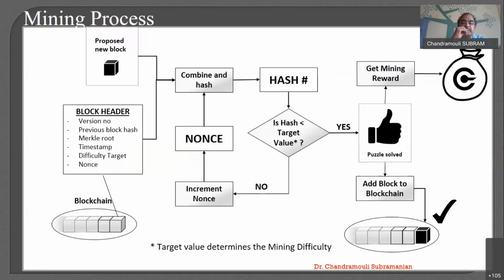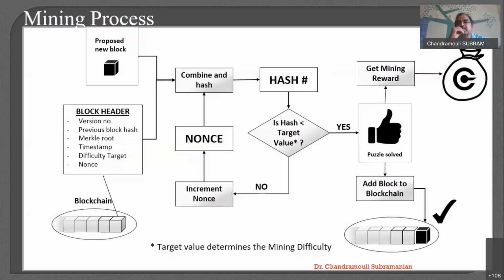And there is a condition, right? Otherwise, anybody can create a hash using SHA-256. The condition is very simple. The hash you create should be lesser than a limit already set by the software, right? So the software will give you a target, and whatever hash you create, the 64 characters should be lesser than the hash given to you.